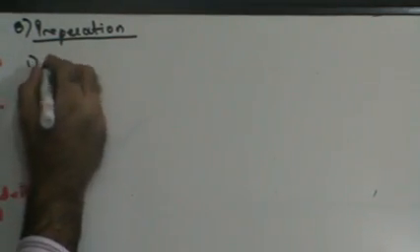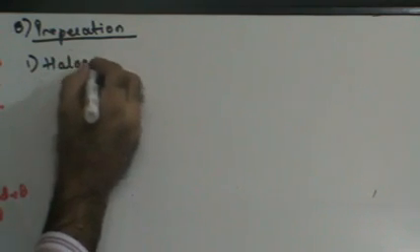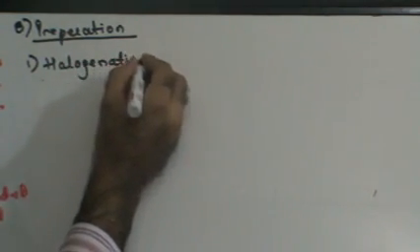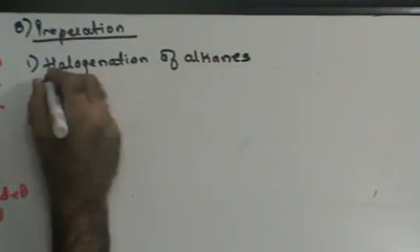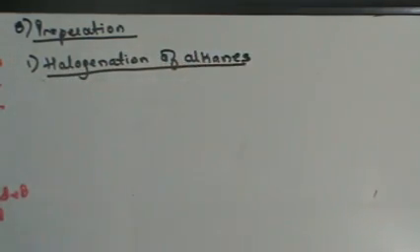First method is called halogenation of alkanes. Right? Now, let's see this with the help of a reaction. What is halogenation of alkanes? When alkanes are reacted with halogen in the presence of diffused sunlight or UV, you will get halogen derivatives.